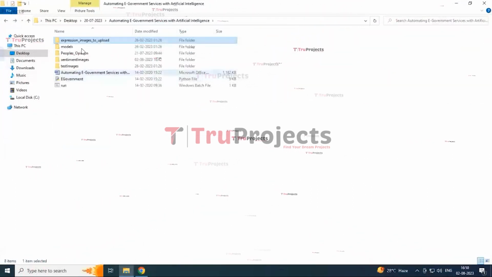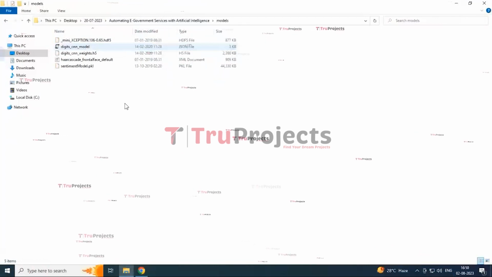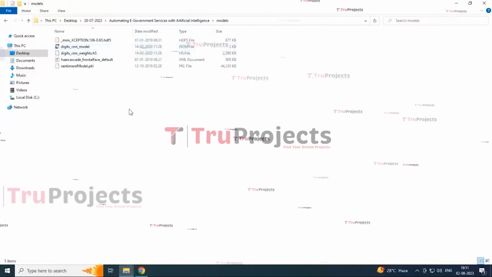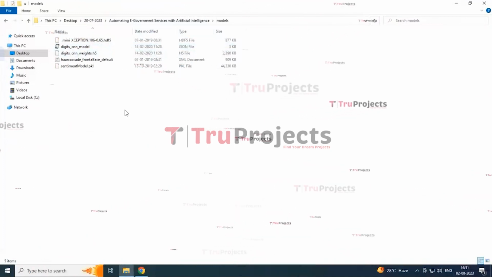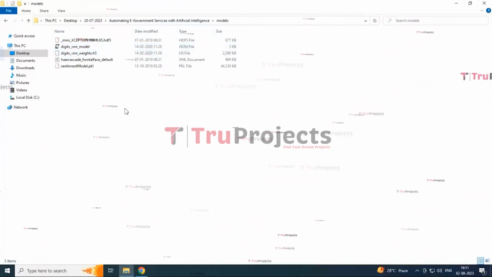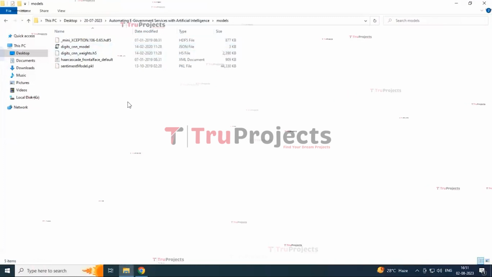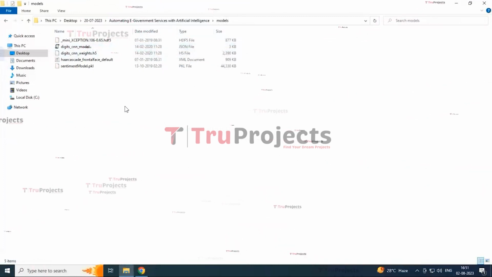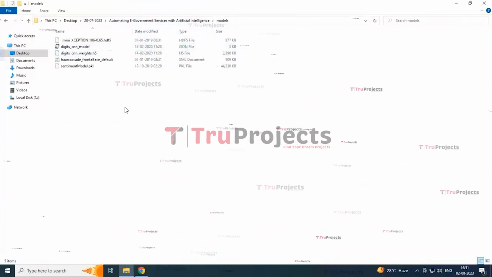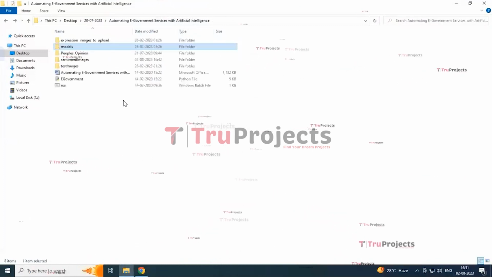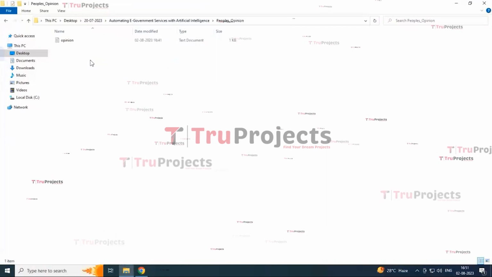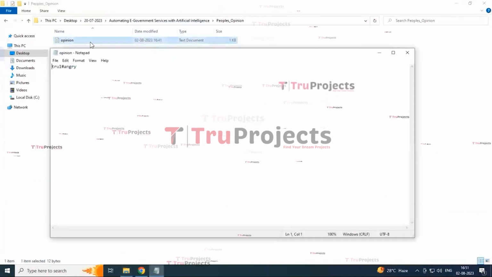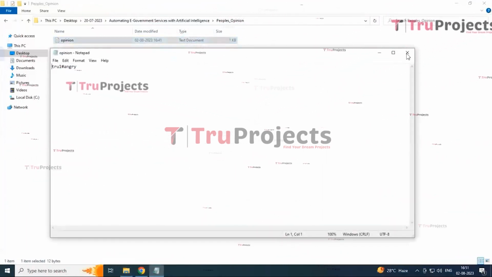And next one, model. This folder consists of .h5 files which contain the algorithm information and can be loaded into the project code during runtime, to utilize the trained model for various tasks such as making predictions on new data or performing specific operations. Next, this is people's opinion. When people's opinions are given, they are saved in this folder.